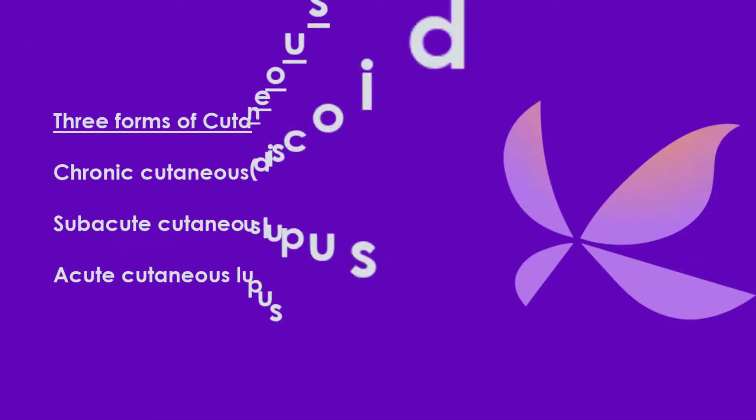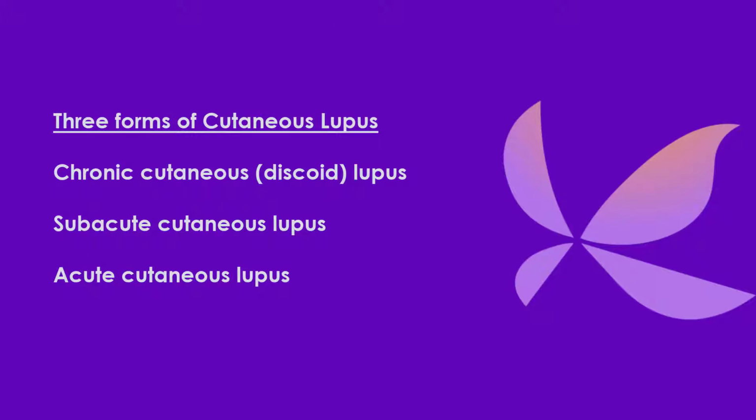There are 3 forms of cutaneous lupus: chronic cutaneous lupus, subacute cutaneous lupus, and acute cutaneous lupus.